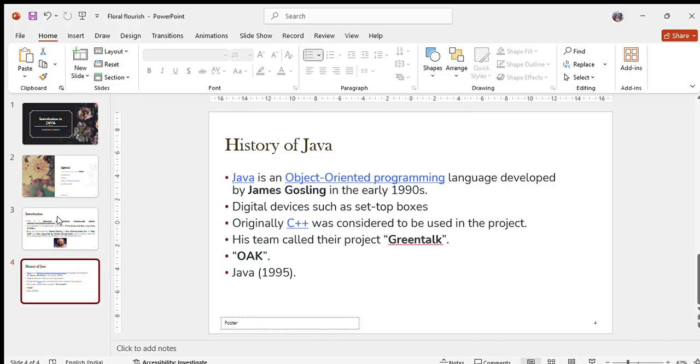So James Gosling and team decided that it was not possible to use this application, and in future they would face a lot of problems. In this regard, they decided to develop a new programming language.